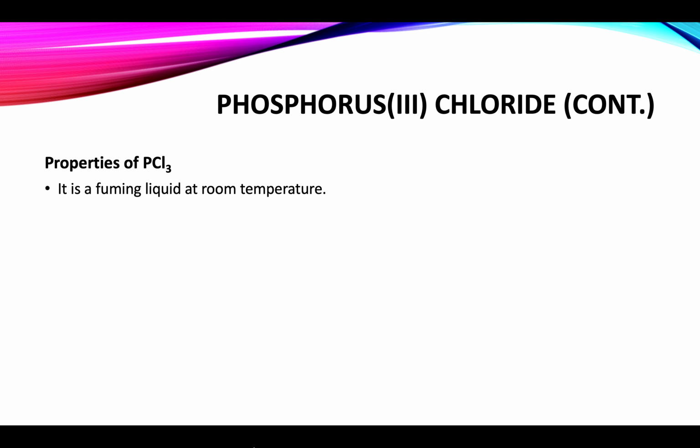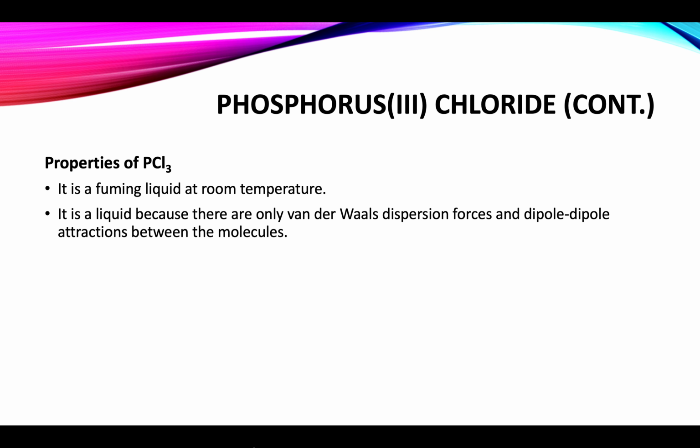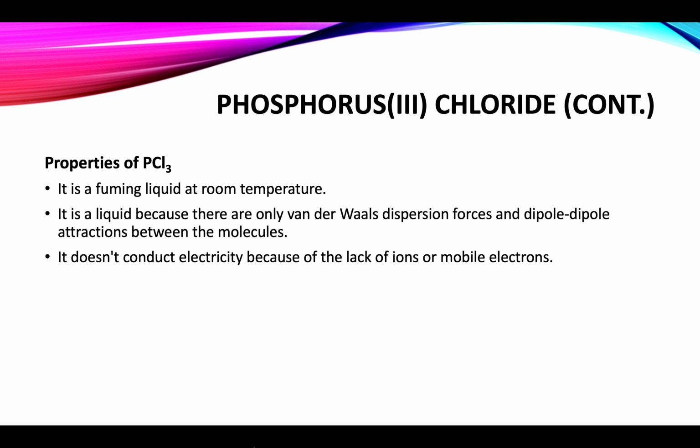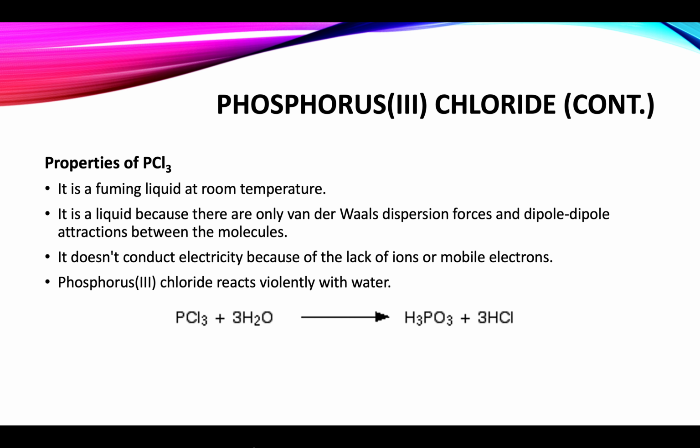The properties of phosphorus trichloride. It is a fuming liquid at room temperature. It is a liquid because there are only van der Waals dispersion forces and dipole-dipole attractions between the molecules. It does not conduct electricity because of the absence of ions and free electrons. Phosphorus 3 chloride reacts violently with water. The reaction is as under. PCl3 plus water gives H3PO3 plus HCl. H3PO3 is phosphorus acid.